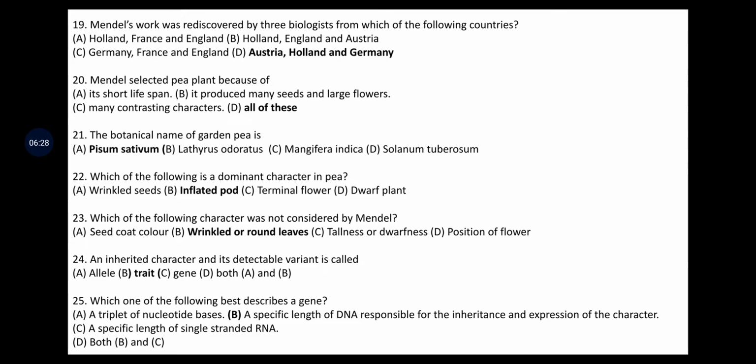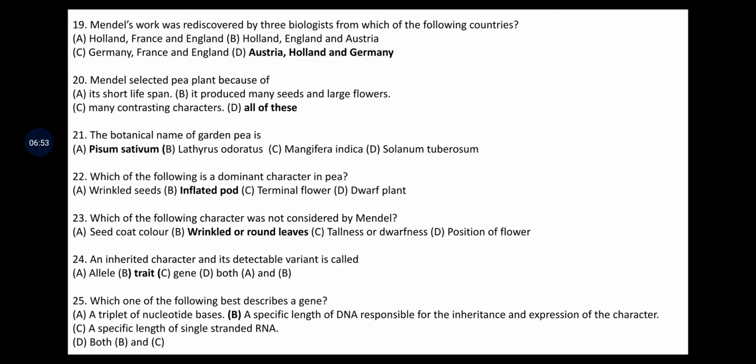See, for wrinkled seeds, the dominant character is round. For terminal flower, axial flower is the dominant character. For dwarf plant, tall plant is the dominant character. That means wrinkled seeds, terminal flowers and dwarf plant are the three recessive characters, and here the only dominant character is inflated pod. Character which was not considered by Mendel.